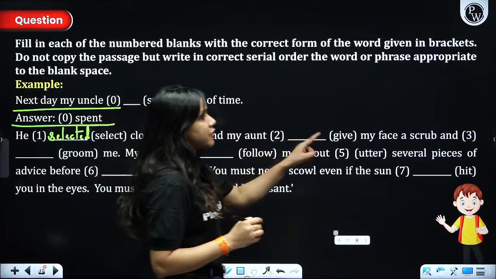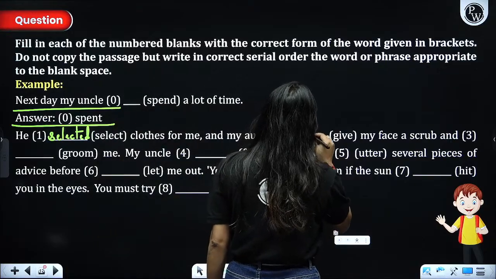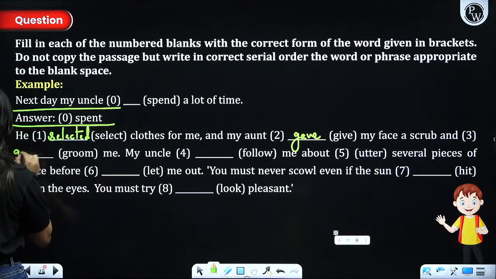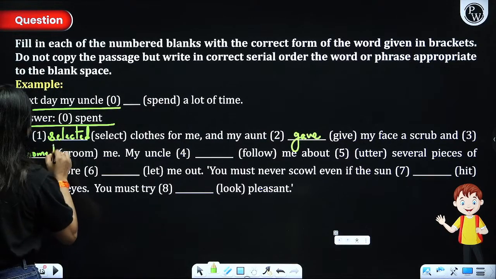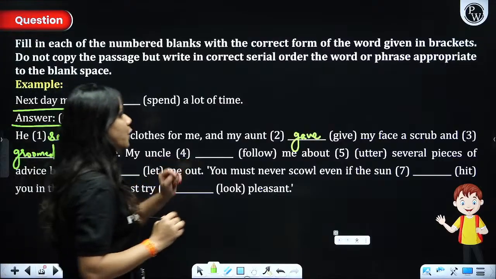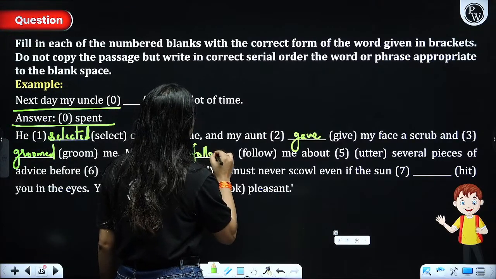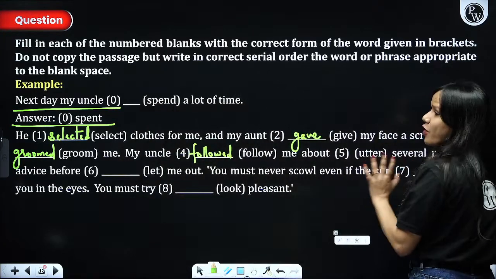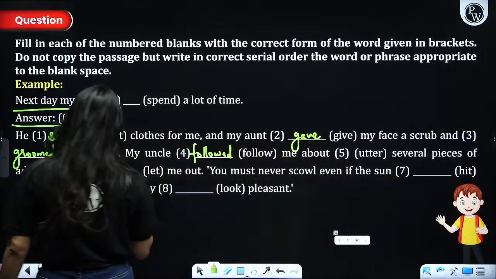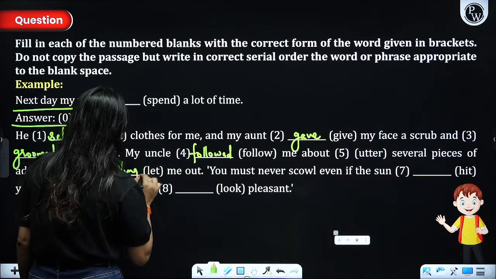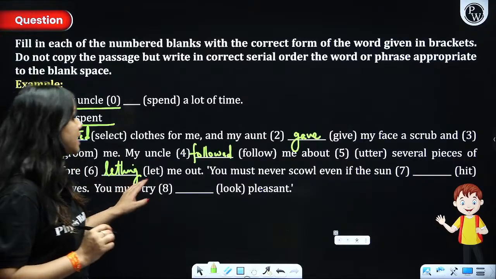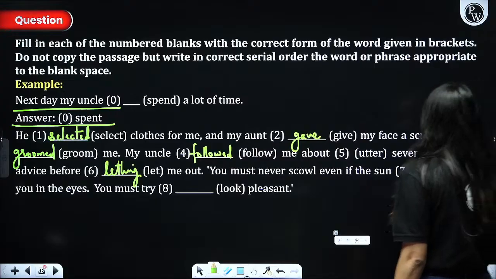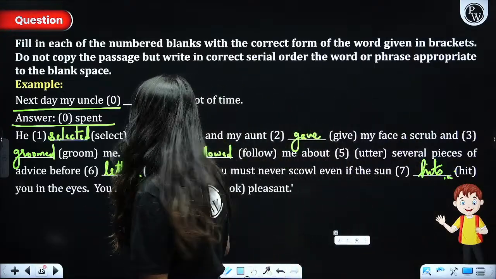And my aunt gave me my face a scrub. An incident is being told, and groomed me as well. So we have written everything in simple past. My uncle followed me about uttering several pieces of advice before letting me out. Before, and then you have the gerund over here. You must never scowl even if the sun hits you in the eyes. The sun being a singular noun, right?